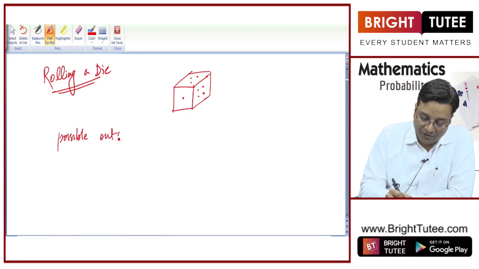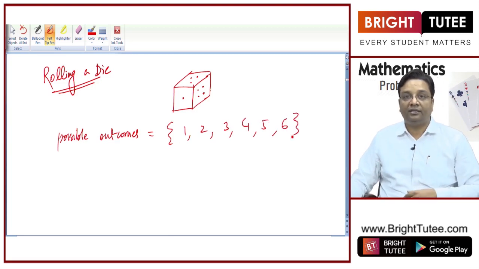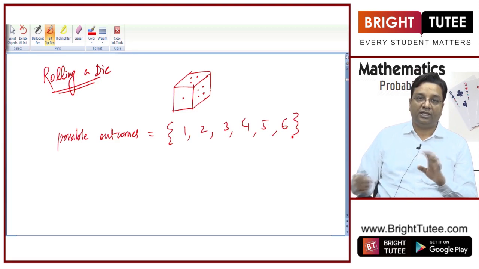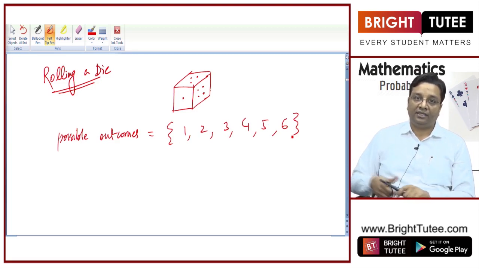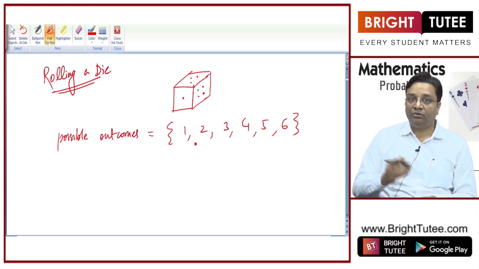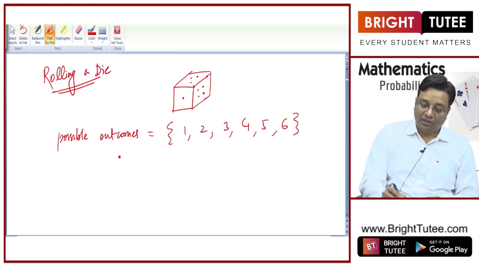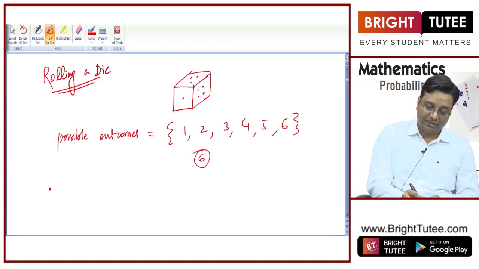Possible outcomes are that it can show you 1, 2, 3, 4, 5 or 6, right? So these are the possible outcomes. It cannot show you 7, it cannot show you 0, right? It will show you 1, 2, 3, 4, 5 or 6. So what are the total number of outcomes? 6 when you are rolling a single die, right?